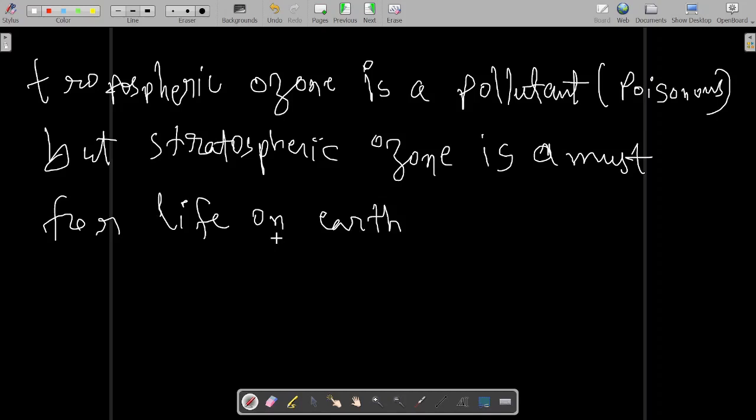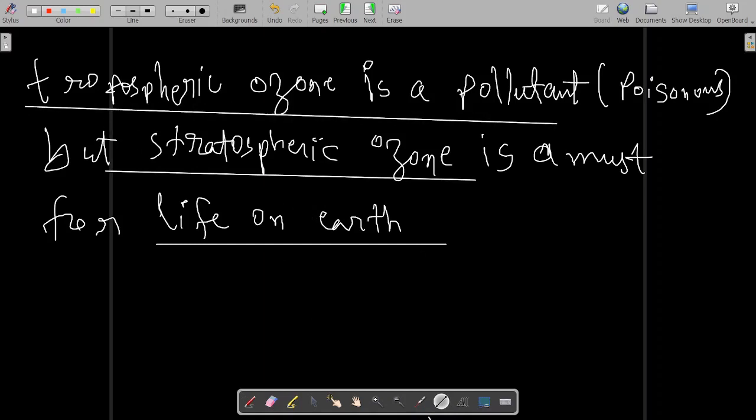The stratosphere is much above the surface of the earth, so at that particular layer, ozone is a must for life on earth. But tropospheric ozone is a pollutant, it is poisonous.